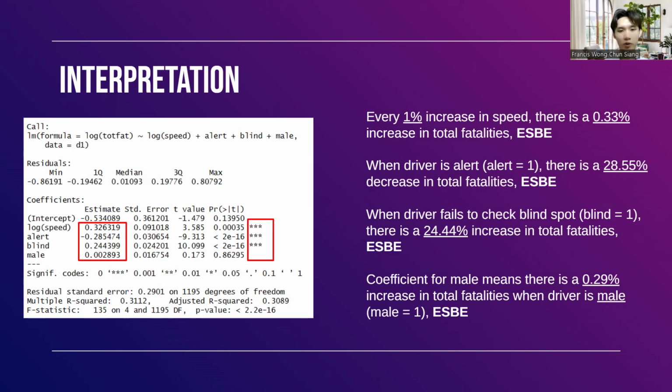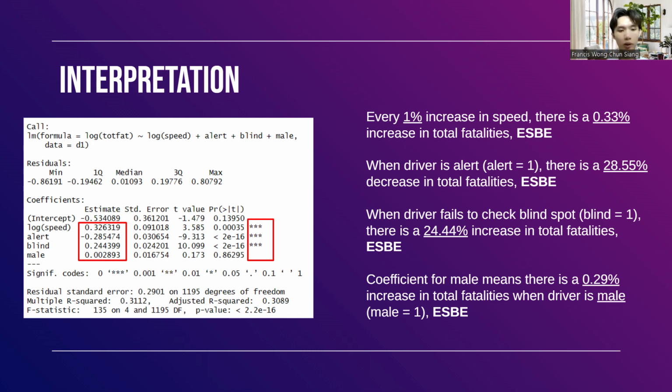Now that we've known that our model is useful, let's interpret the coefficient of the independent variables. Firstly, with every 1% increase in speed, there is a 0.33% increase in total fatalities, with everything else being equal. Next, when the driver is alert, there is a 28.55% decrease in total fatalities, with everything else being equal. Next, when the driver fails to check for his blind spots, there is a 24.44% increase in total fatalities, with